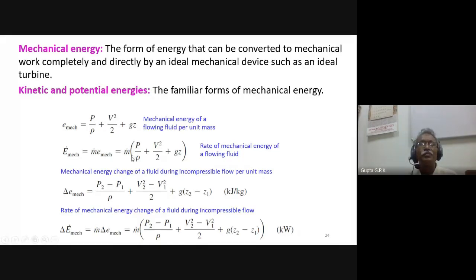And if there is no heat transfer and work transfer, so usually this is used in fluid mechanics. When there is a fluid flow taking place from one point to another point, the total energy of the flow remains constant because no energy transfer is taking place from outside. No work is given, no heat is given, then its total energy remains constant throughout the flow.